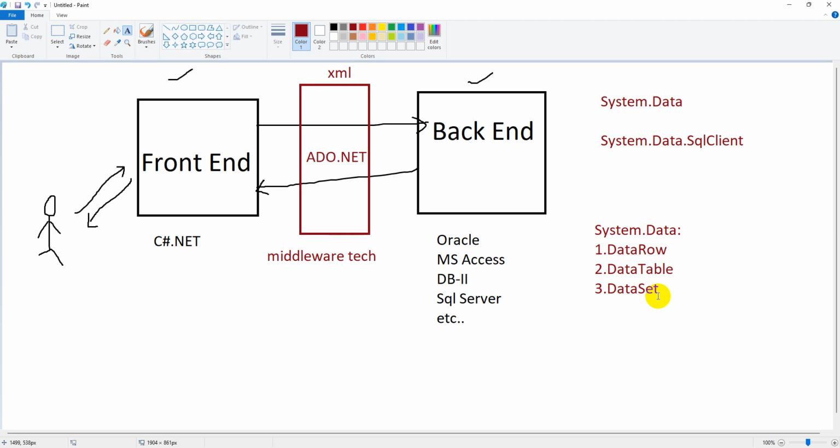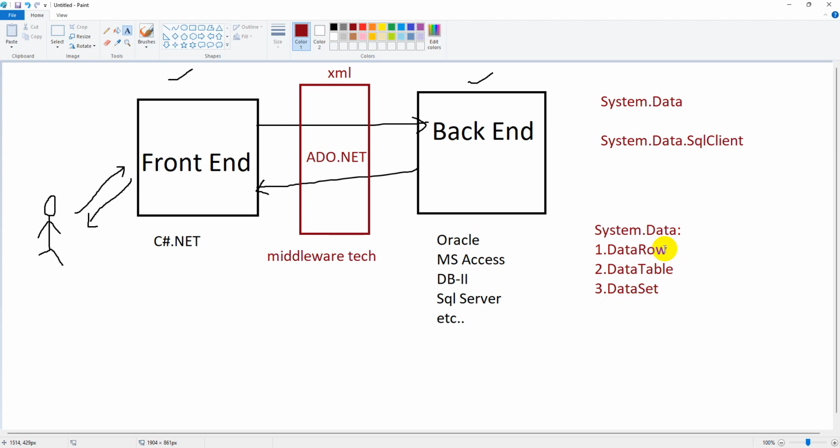If you take the class called DataRow, it can get one row of data from the backend to the frontend, and that can be stored here. DataTable, you can easily understand, can store a table of data at one shot. Whenever you want to store multiple tables, or a complete database, you can use DataSet. Multiple data tables can be stored in a DataSet. So these are the different classes you need to get a grip on before going to provide the communication.